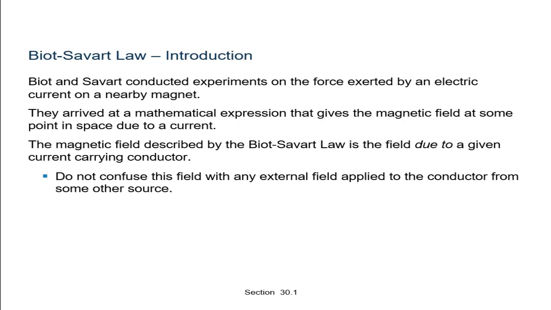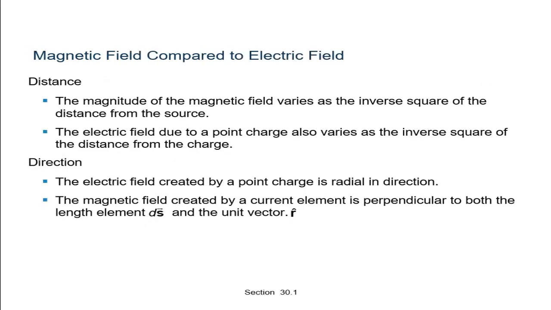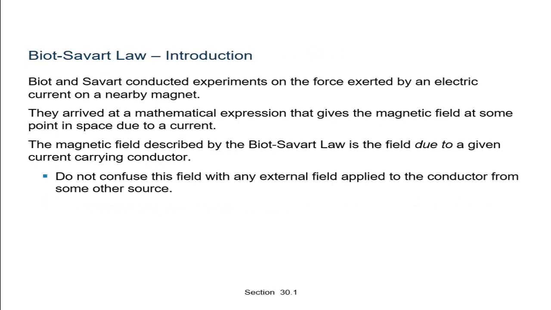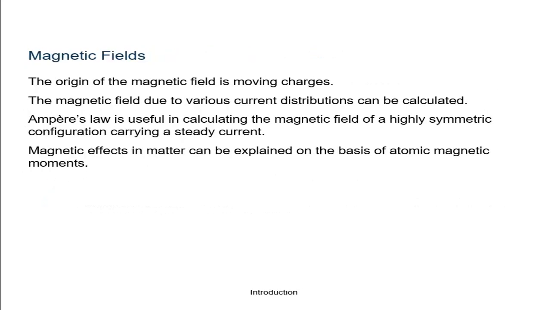So see here, consider a conductor carrying current I, and consider an infinitesimal element dl of the conductor. The magnetic field dB due to this element is to be determined at a particular point which is at a distance r from it.